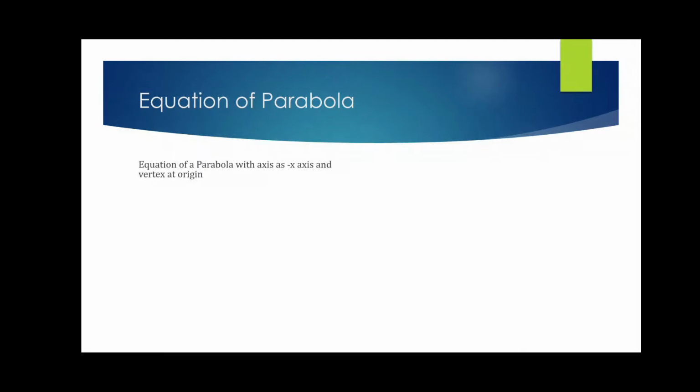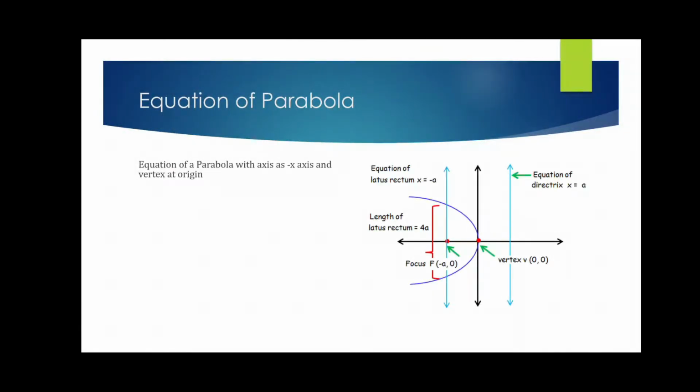Now let us move to the second one. Let us take the same thing, that is, the vertex is at the origin but the axis becomes the negative x-axis. So the figure looks something like this. What will be the equation now? The equation will be y square equals minus 4ax. So from here, what are the things that we come to know? These are the 4 things that we come to know. Now, I think it is pretty obvious for us to understand why.